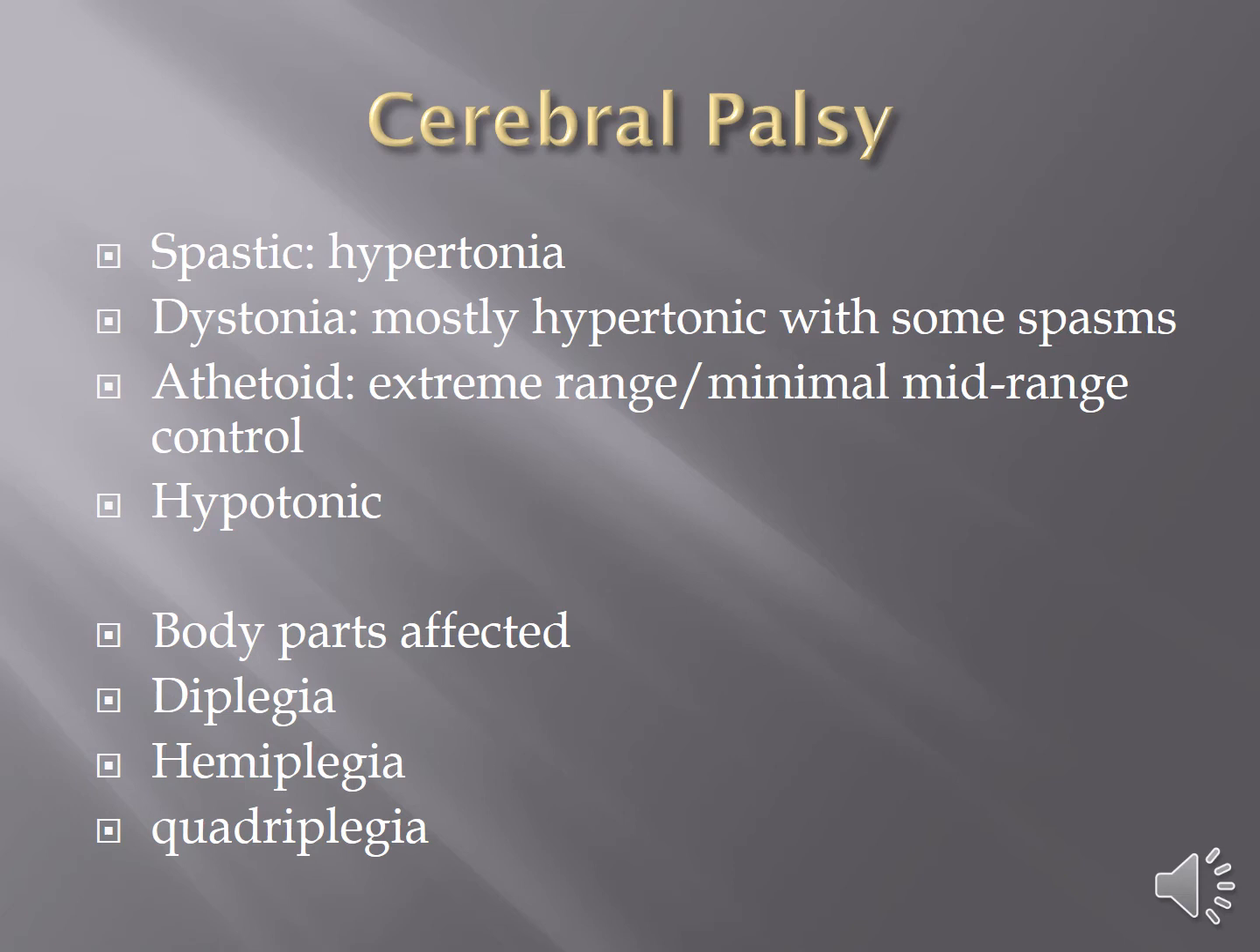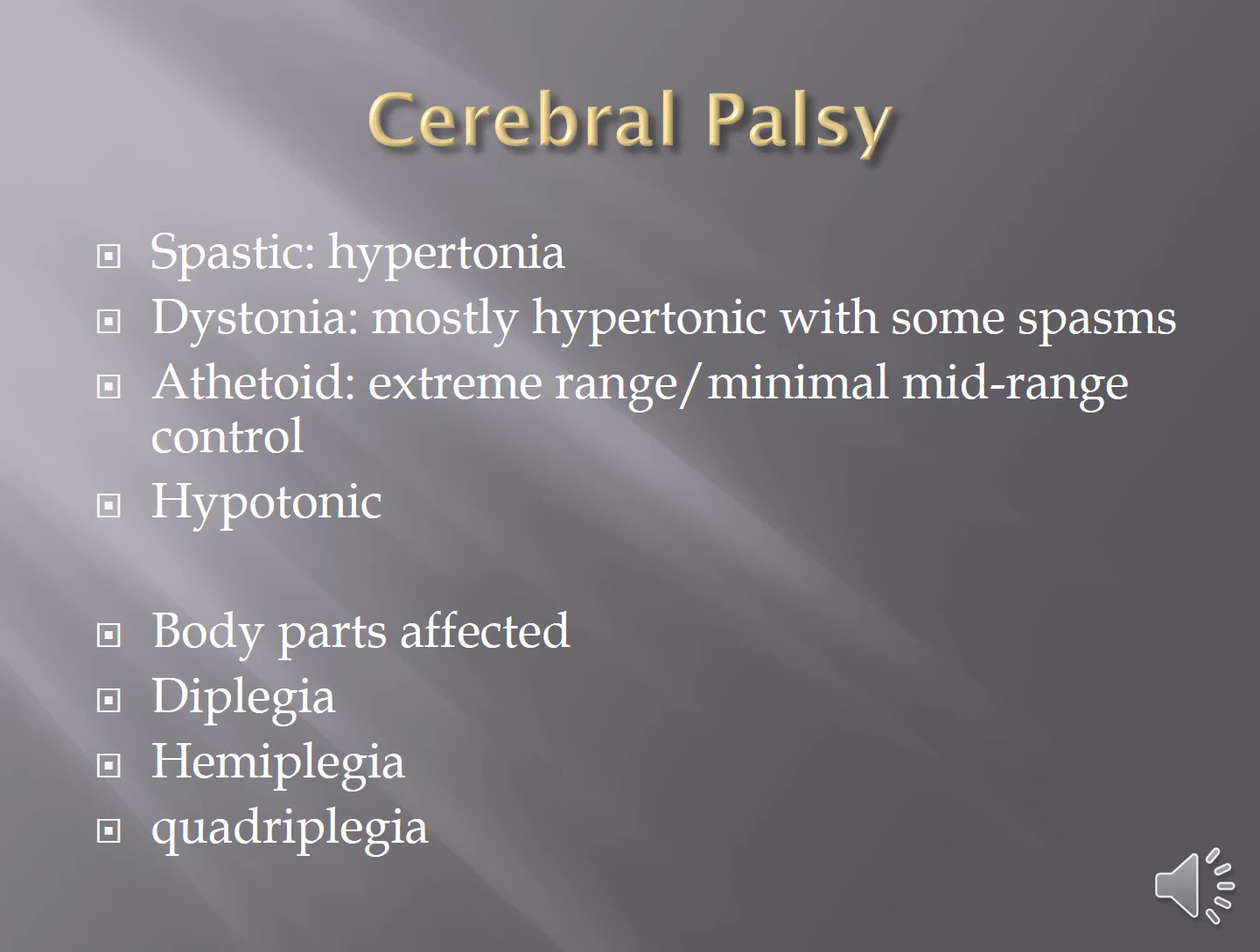Cerebral palsy is divided differently in different texts, so it's good to know how it's divided and what those terms mean. Spastic cerebral palsy is hypertonic, meaning too much muscle tone, too tight. Dystonia is hypertonic with spasms, and athetoid is very poorly controlled movements. If you went to reach for a glass of water, you might shoot your arm out really past it and then try to pull back and end up knocking it over. Athetosis looks like very poor control.